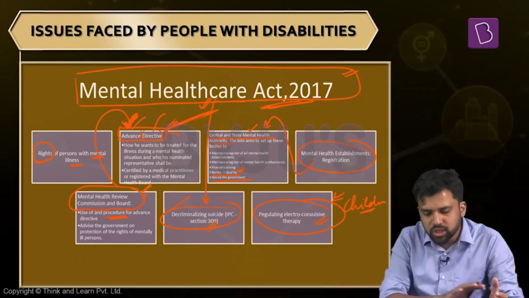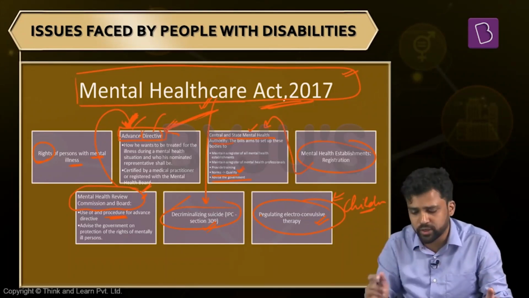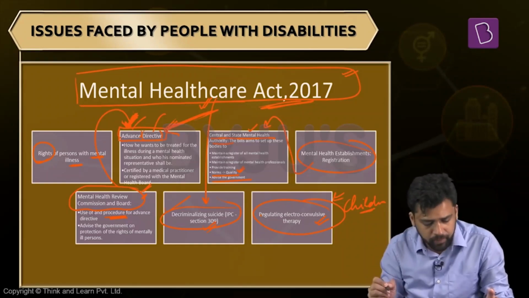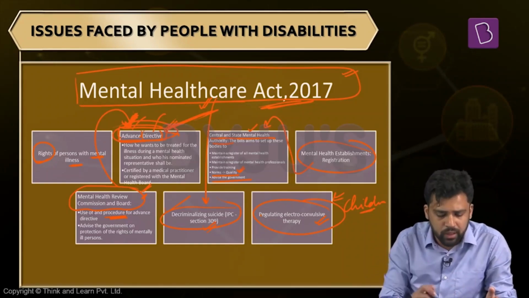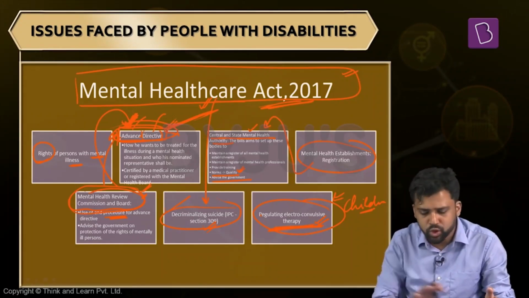So the Mental Health Care Act talks about different dimensions. The right of an individual to access mental health care. This particular law also tries to create uniform norms throughout India for mental health care. It's trying to regulate that. So it's setting up different authorities, and different mental health institutions will have to register under it. It also creates a provision for advance directives, which is very new. It creates institutions which will be governing this. It decriminalizes suicide. It also regulates the process of administering electroconvulsive therapy. So this is about the Mental Health Care Act.